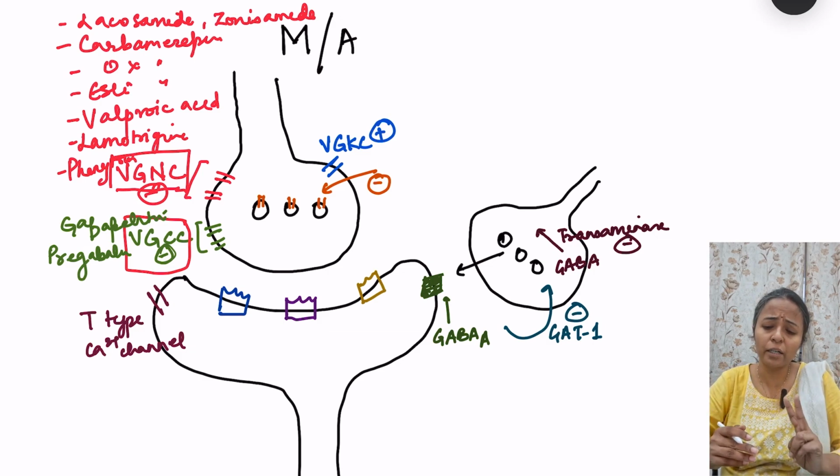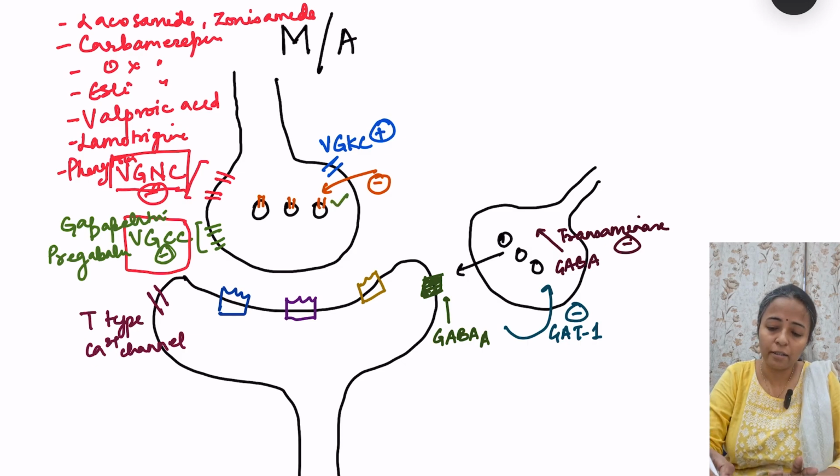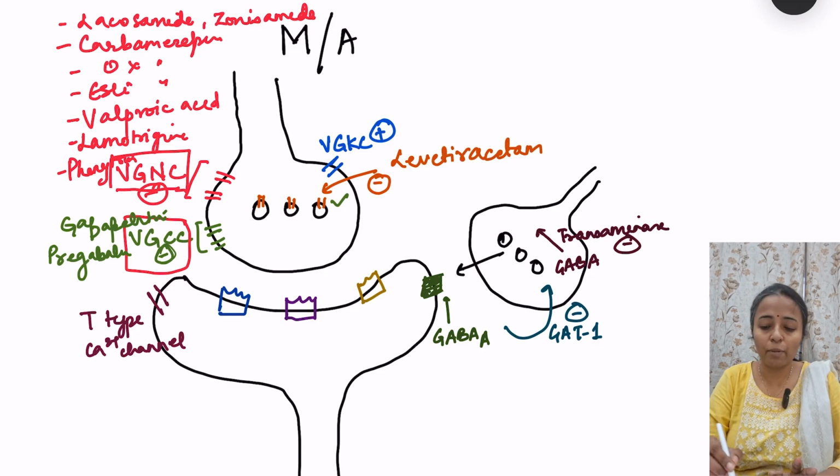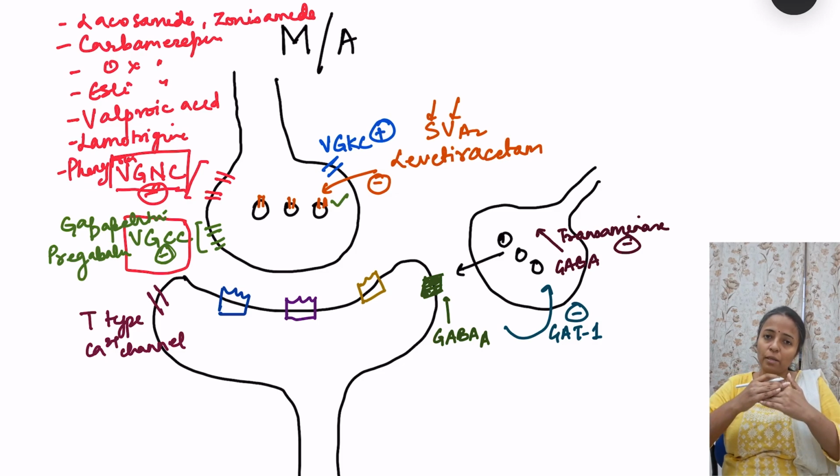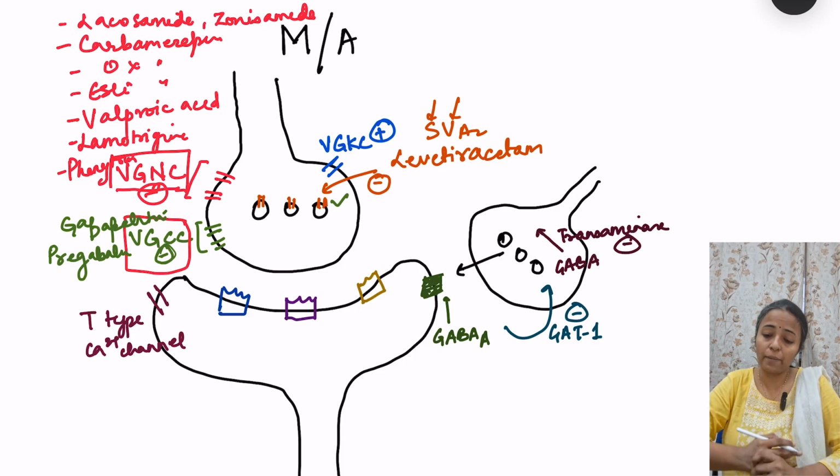Okay. Third one is the blocker of this synaptic protein. And what is that? That is levetiracetam. Okay, so if it blocks these proteins, basically SV2 protein, synaptic vesicle protein, the vesicle is not going to fuse with the membrane, so there will be decrease in the release of the glutamate.